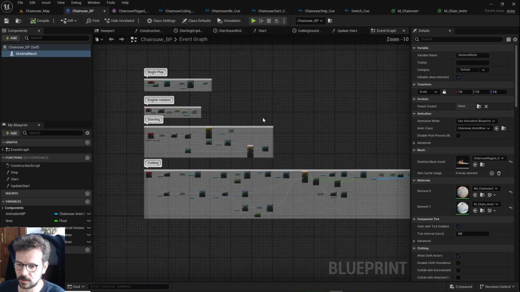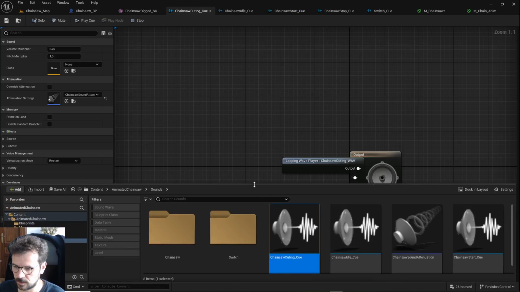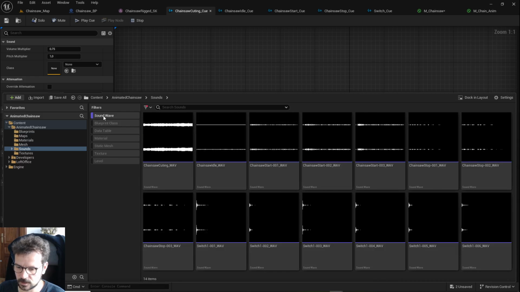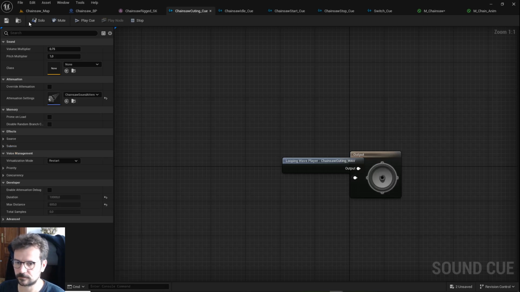Everything is set up here in the blueprint, and also there are sounds that are paired with animations. So there is chainsaw cutting, chainsaw idle, chainsaw start, and chainsaw stop, and there's a switch. And so on. There are 14 sounds overall, and there is also chainsaw sound attenuation.